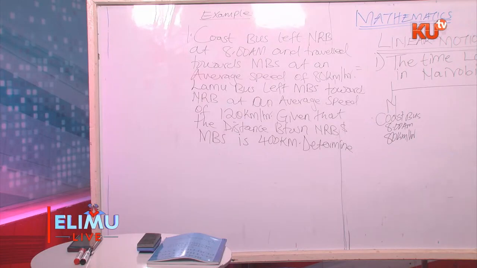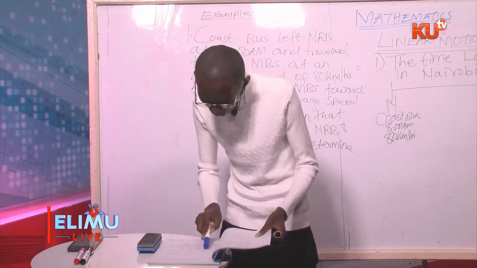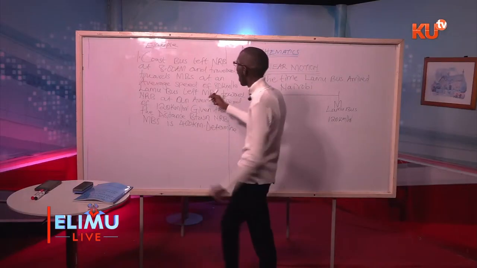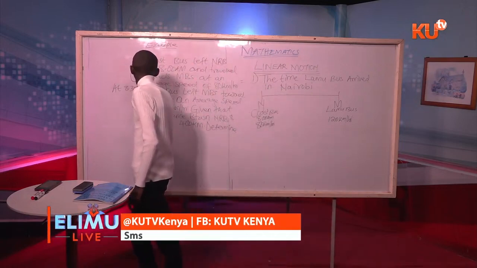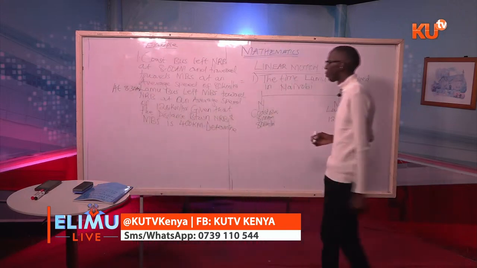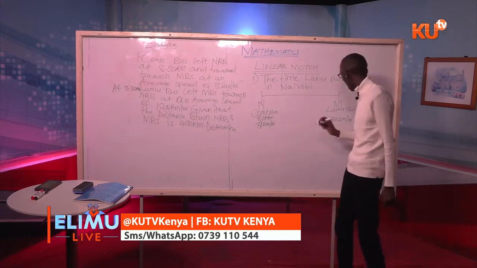Lamu bus left Mombasa towards Nairobi at an average speed of 120 kilometers per hour. At what time did Lamu bus leave Mombasa?